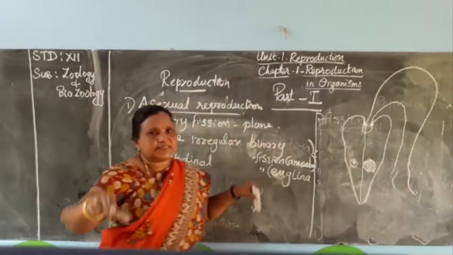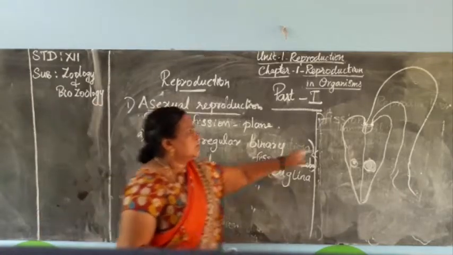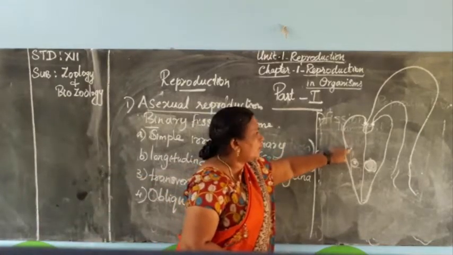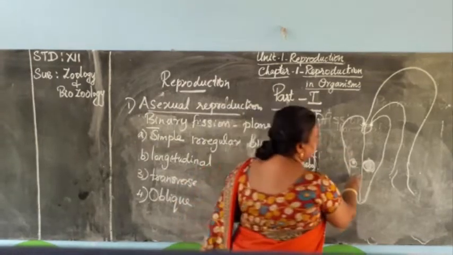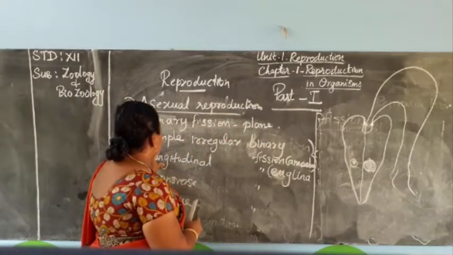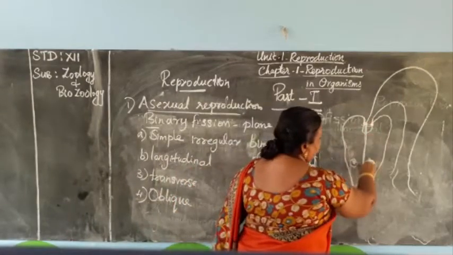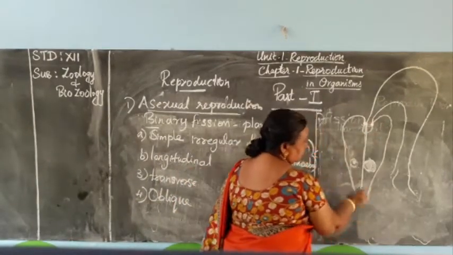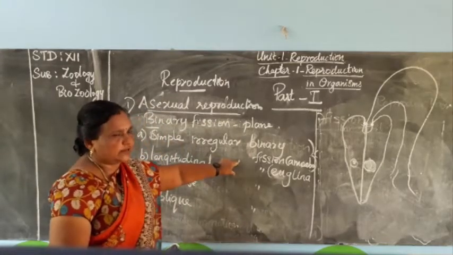Now both the daughter cells have the flagella, and a new organism is formed. So this plane of division is longitudinal, from one end to the other end. That's why it is called longitudinal binary fission.